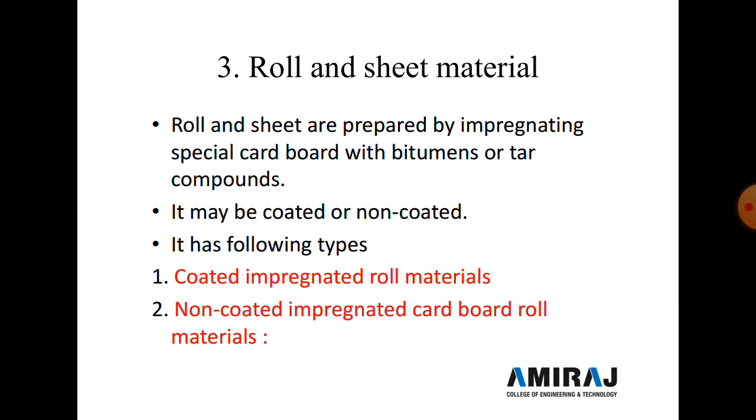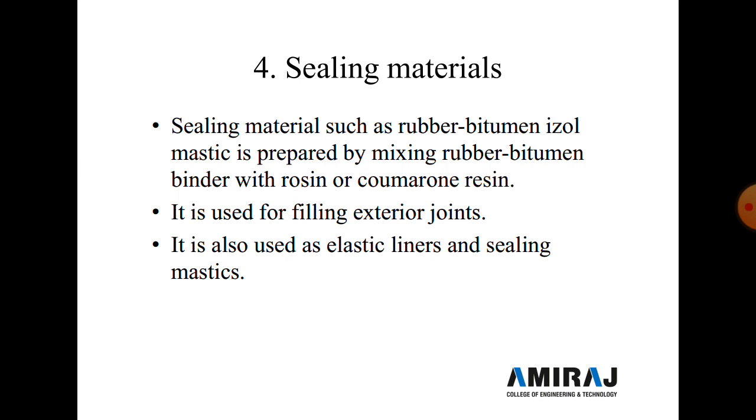Coated impregnated roll materials consist of tar bitumen material, tar paper, and petroleum asphalt material, and tar bitumen material is used to make roof covering waterproofing. Non-coated impregnated cardboard roll material consists of waterproofing tar paper.